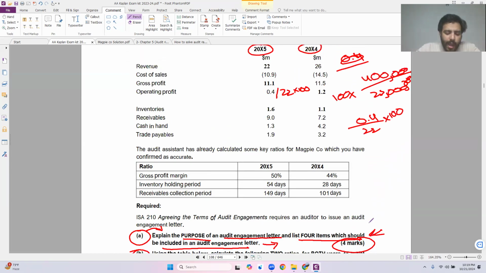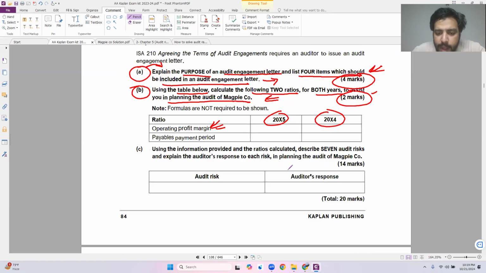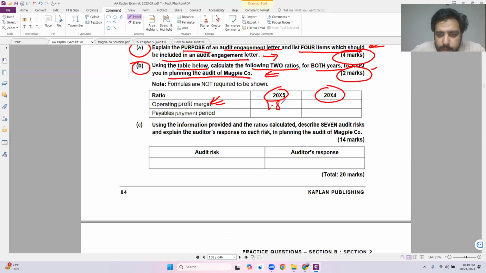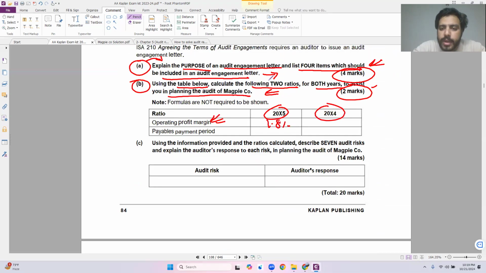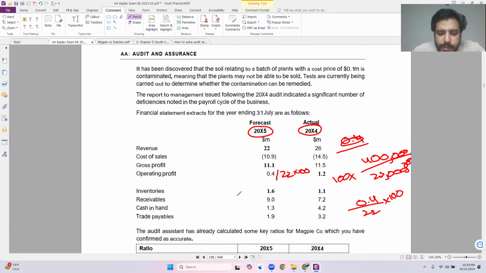Got it? So my answer for this would be 0.4 divided by 22 multiplied by 100. For 2015, my ratio stands at 1.8%. Now let's calculate the same ratio for 2014, which is 1.2 divided by 26 multiplied by 100. The revenue is 26. The net profit is 1.2. 1.2 divided by 26 multiplied by 100 comes to 4.6%.